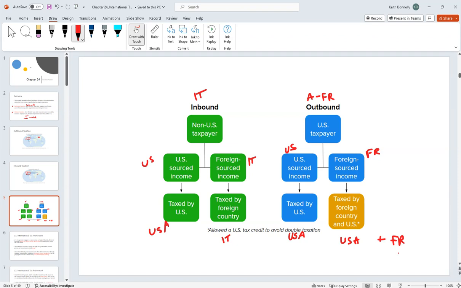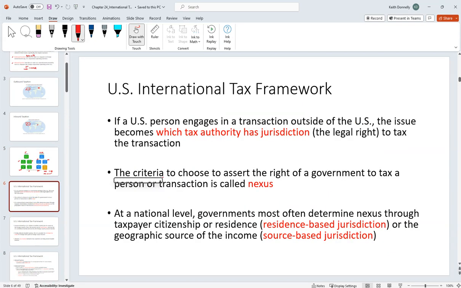And to the extent France taxes that income, we're potentially eligible for a foreign tax credit on the US return to help mitigate double taxation. Because we made $1 million over there, France taxes it, the US taxes it. That same income was taxed twice. As a general policy, we don't like that in tax.